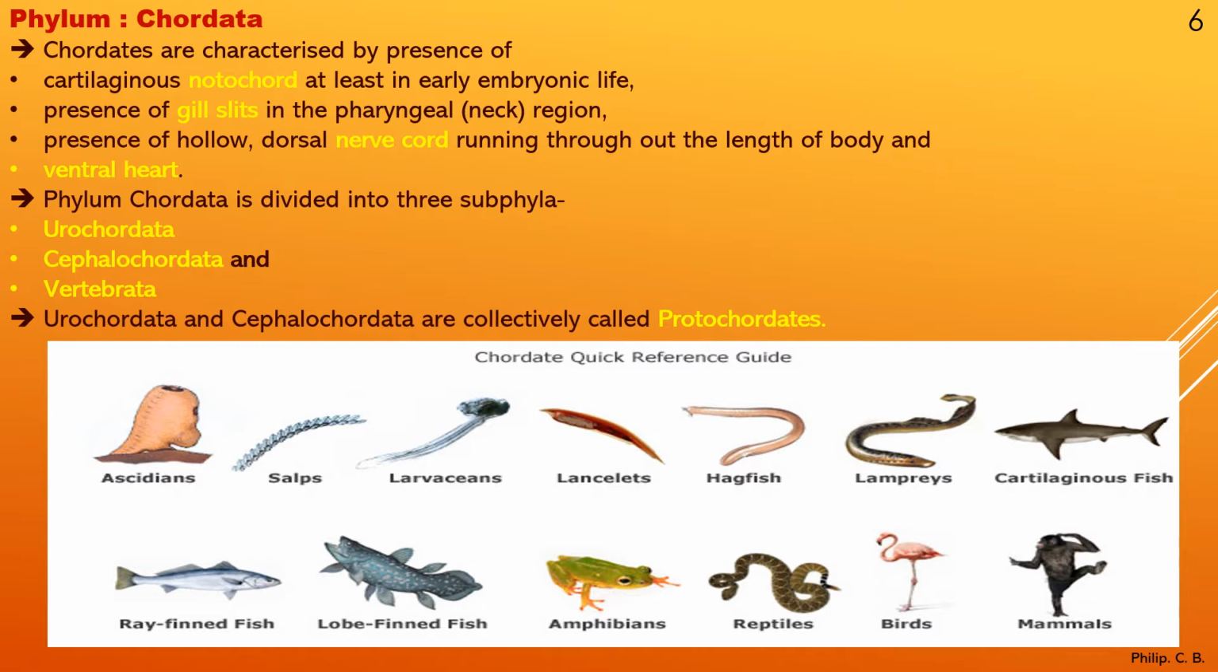Again I have put some images of all these species in the chordates, right from Urochordata and Cephalochordata till the mammals. You can see Ascidian, Salp, Larvaceans, Lancelets, Hagfish, Lamprey, cartilaginous fish, ray-finned fish, lobe-finned fish, amphibian, reptile, birds and mammals. Also, like earlier videos, here I put a few animation GIFs of all these species, which makes the topic very interesting to watch as well. Okay.